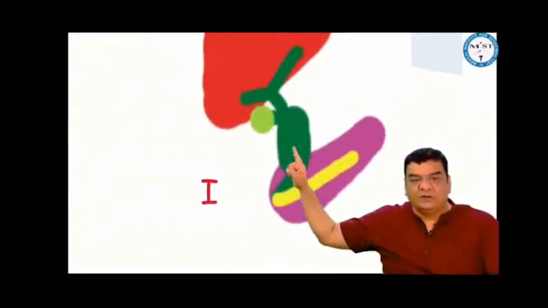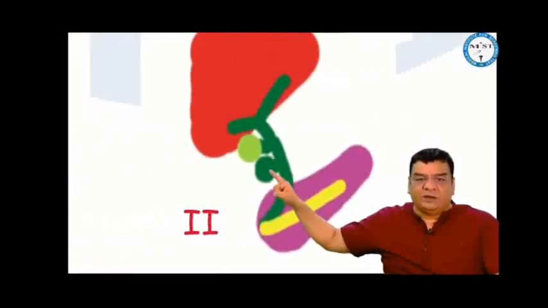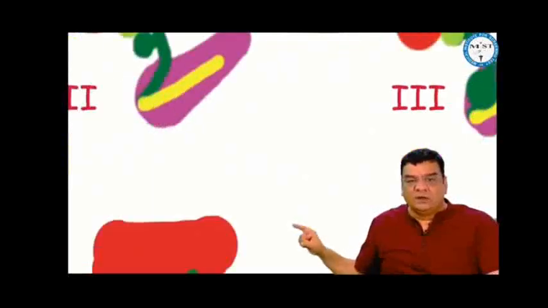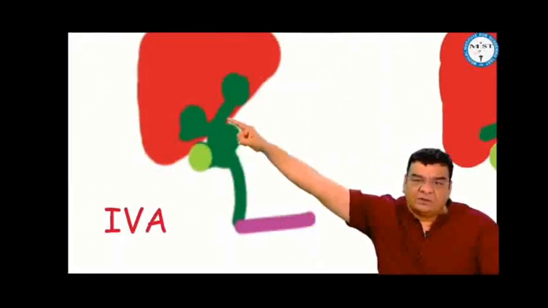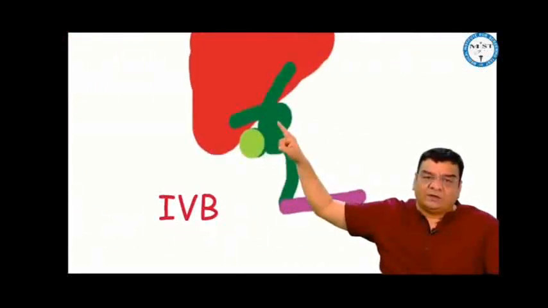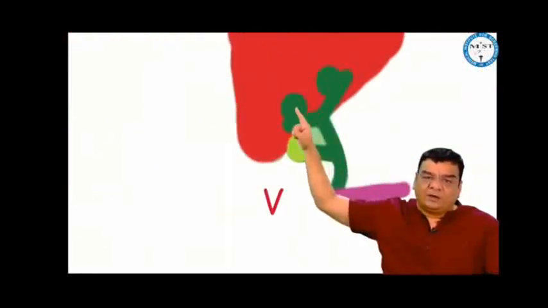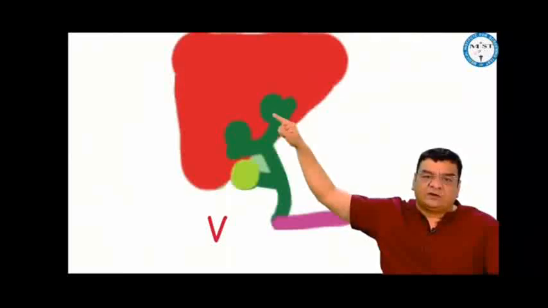Most common is type 1, where there is diffuse dilatation of the CBD. Type 2 is eccentric dilatation of the CBD above the pancreas. Type 3 is dilatation of the CBD within the pancreas. Type 4 is divided into A and B. 4A involves dilatation of extrahepatic as well as intrahepatic ducts. 4B involves dilatation of only the extrahepatic duct. 5 involves dilatation of only the intrahepatic duct. 5 is also called Caroli's disease, and we find a central dot sign in Caroli's which corresponds to the portal vein.